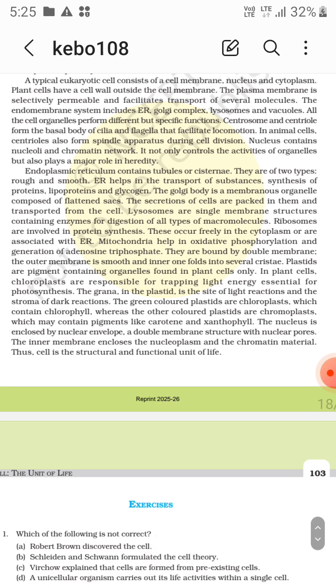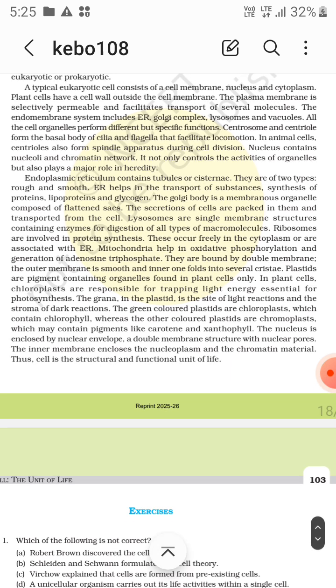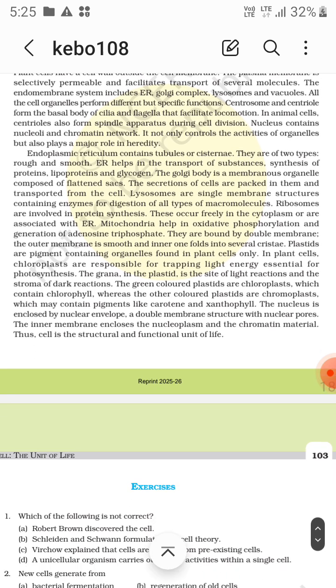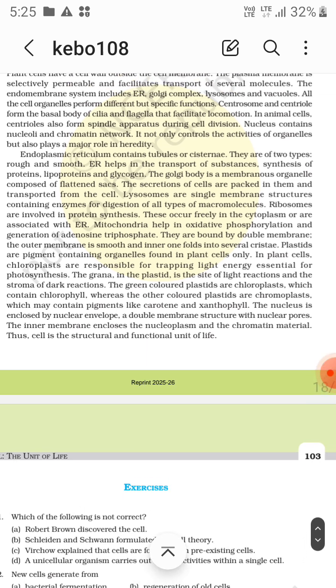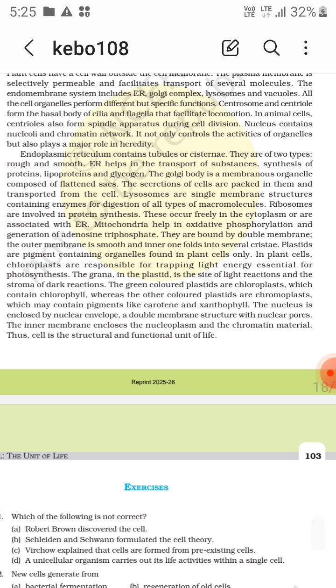Now the endoplasmic reticulum contains tubules or cisternae, right? There are two types: rough endoplasmic reticulum and smooth endoplasmic reticulum. Endoplasmic reticulum helps in the transport of substances, synthesis of proteins, lipoproteins and glycogen, right?